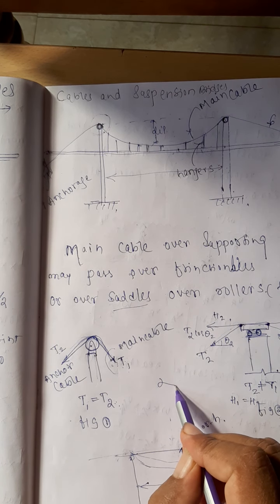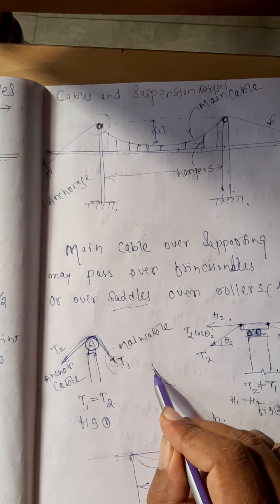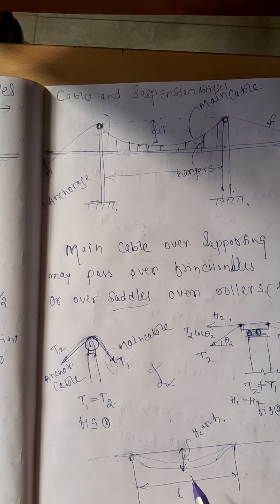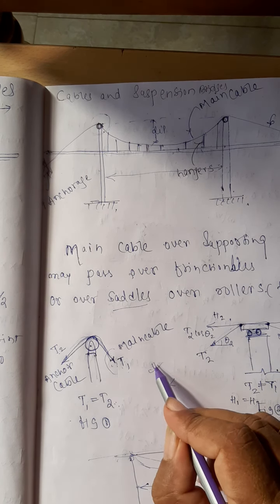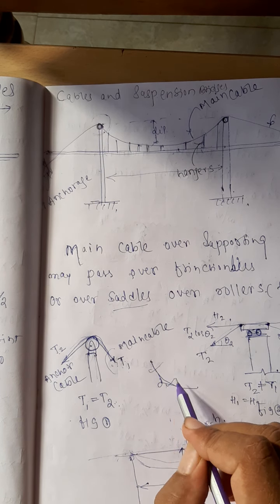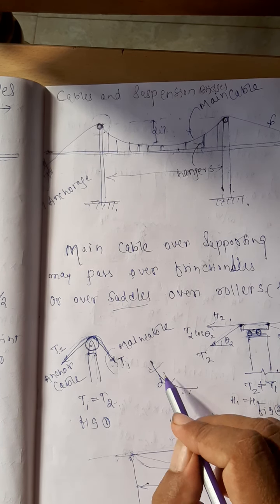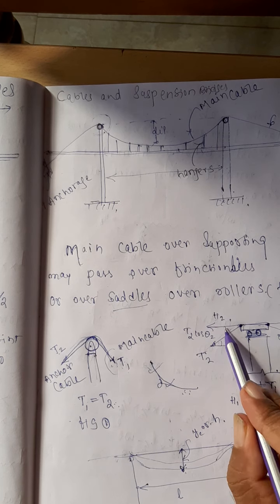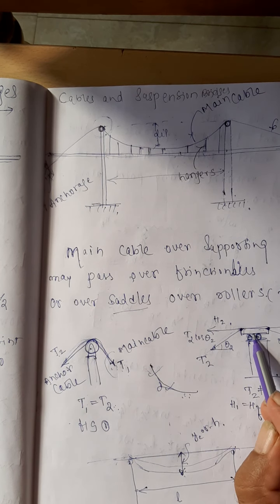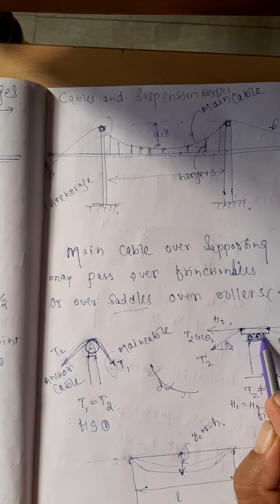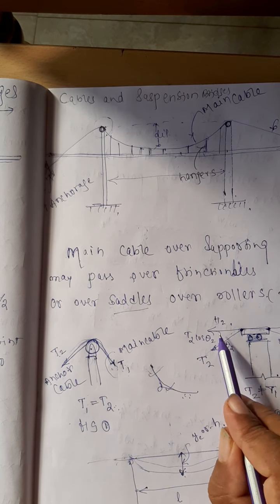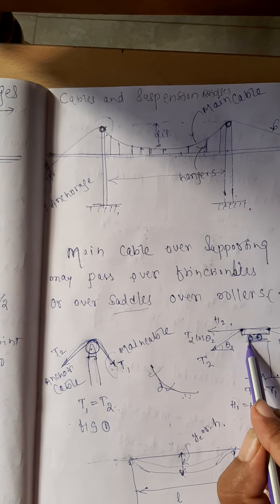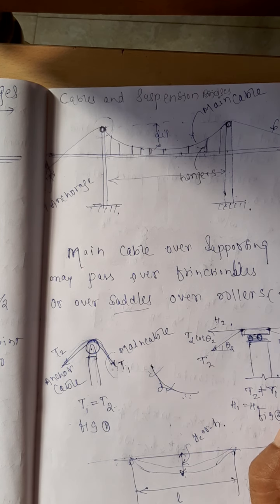When we put a knot in the wire, the tension in this part and in this part will be different. When it is carried directly, whatever the load, the tensions are the same in both parts. Here, what is the difference? This roller, if you apply a slight force on it, it will start to move. A slight horizontal force will make it move. You know, the roller cannot tolerate the horizontal force.